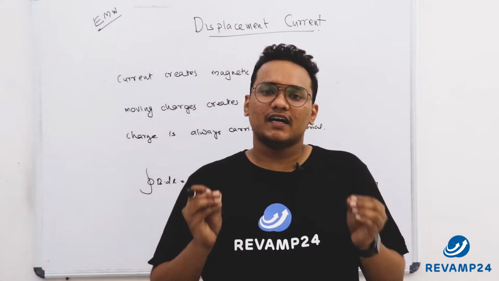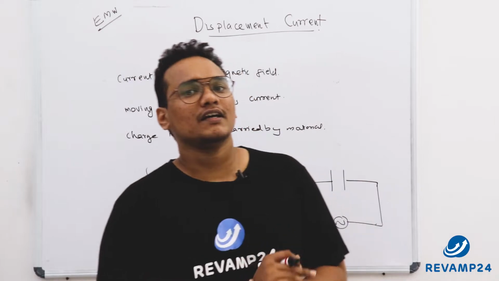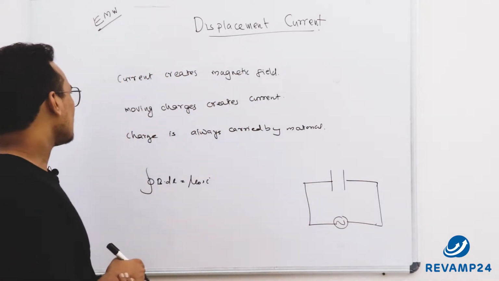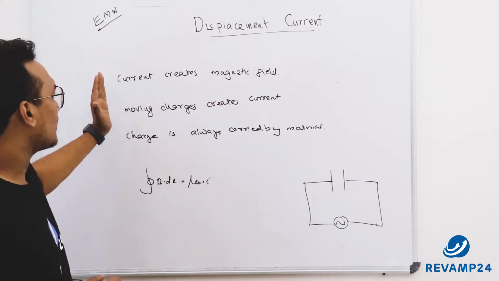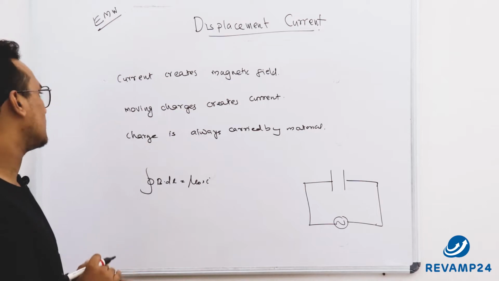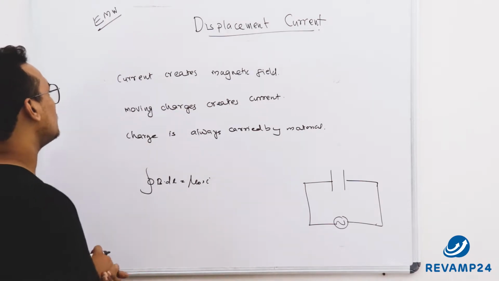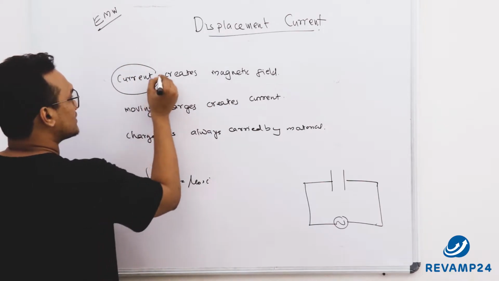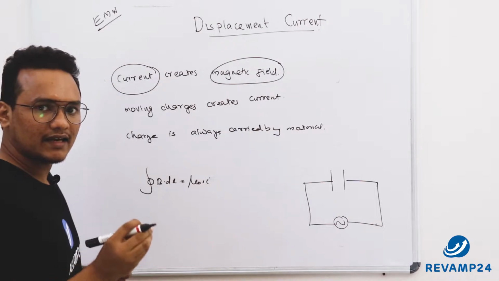Today we are going to start a new chapter which is electromagnetic waves, in short EMW. Before starting that, we will see some conclusions from the previous lectures, that is from the previous chapters. In moving charges and magnetism, I have told you that current creates magnetic